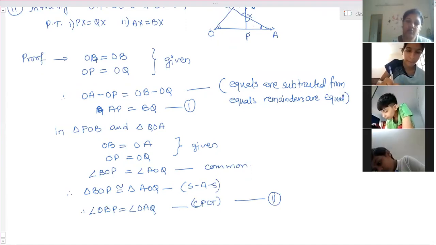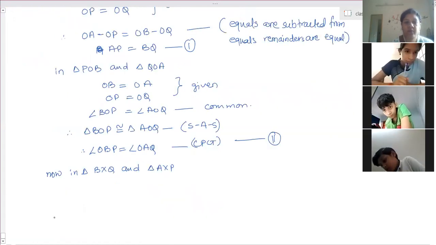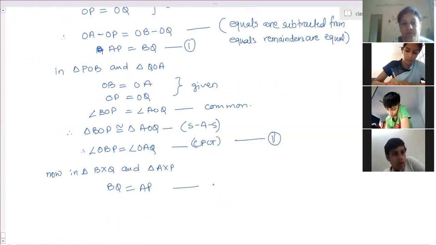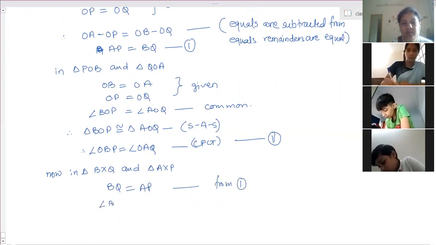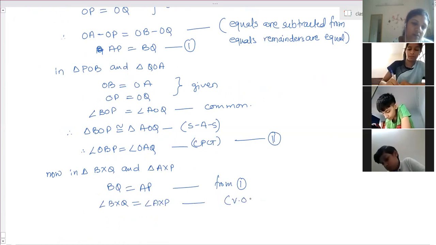Then now in triangle BXQ and triangle AXP, BQ is equal to AP from 1. Angle BXQ is equal to angle AXP, vertically opposite angles.